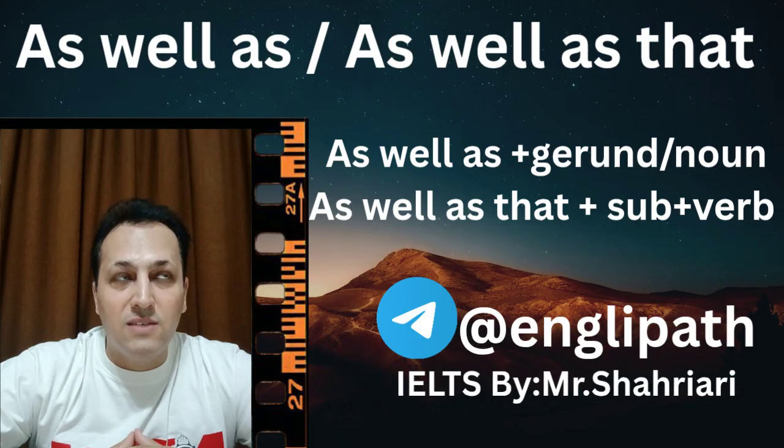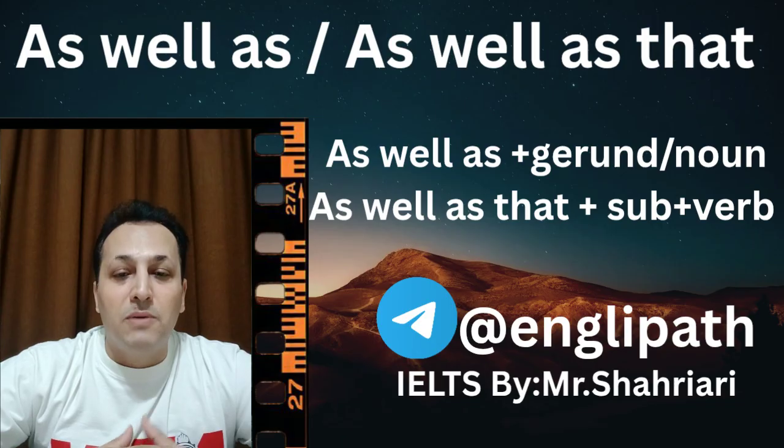In short, as well as in English means in addition to, and as well as that in English means in addition, and you have to tell them apart. Anytime you want to contextualize these two conjunctions in English, just bear in mind that after as well as in English, we need to make use of a gerund format or a noun. But when it comes to as well as that, we need to use a subject plus a verb.